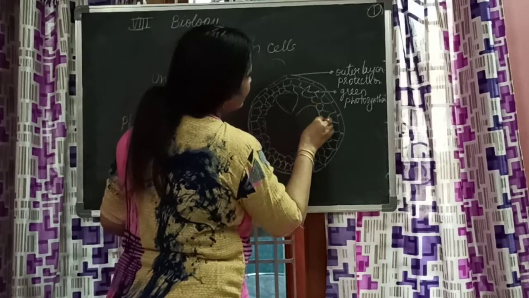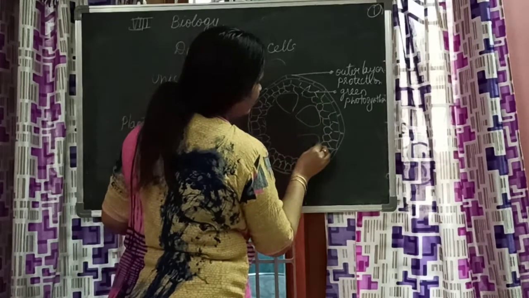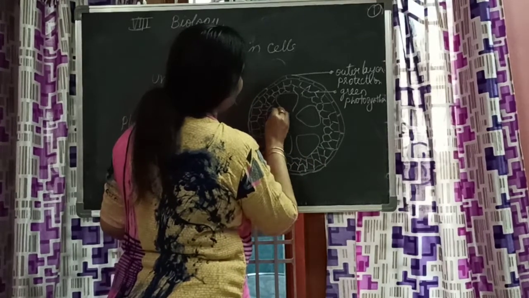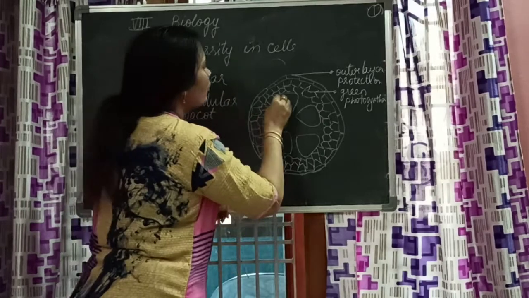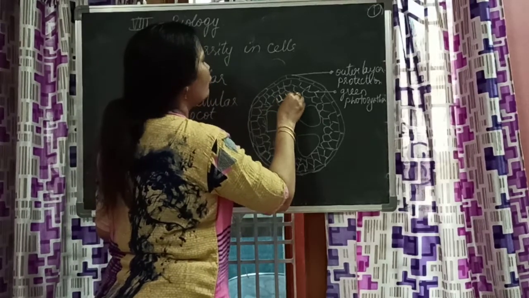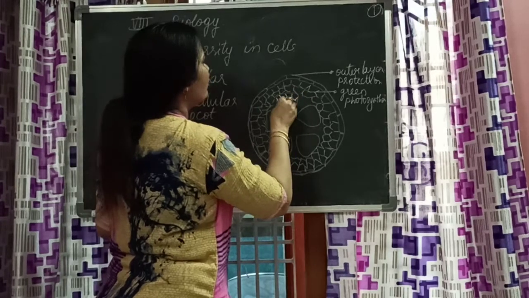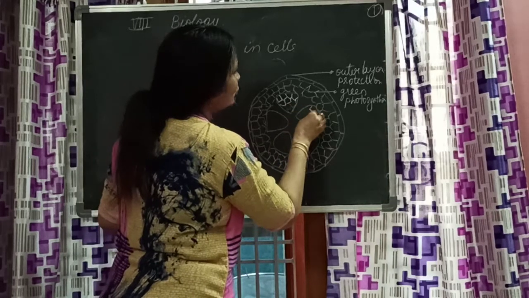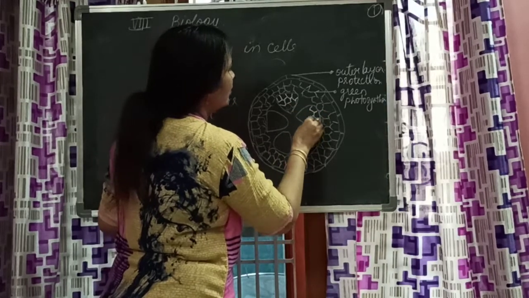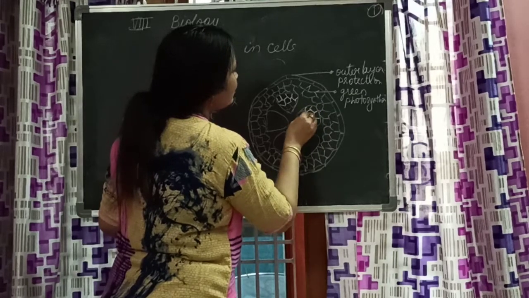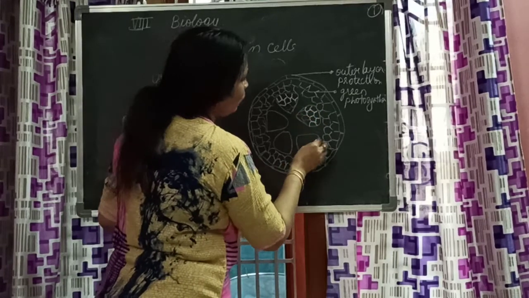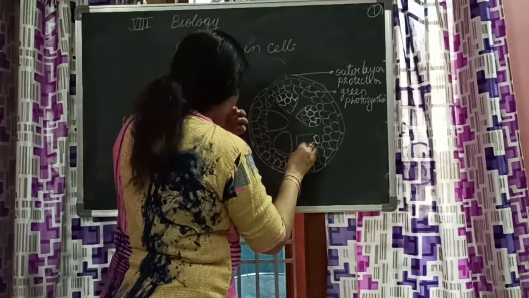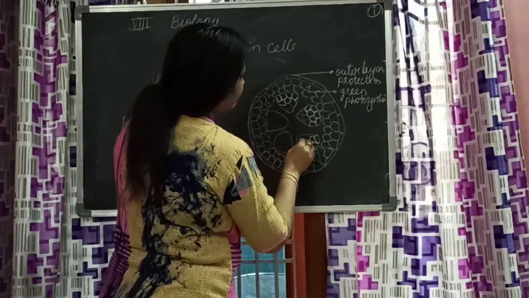And then you have triangular shaped structures like this, looking like a flower and its petal, no? Now you see how I am drawing. I am drawing dark colored ones, and then I am drawing light colored ones. I will explain to you. These dark colored ones are transporting water in the plant. That means they are collecting water from the roots.